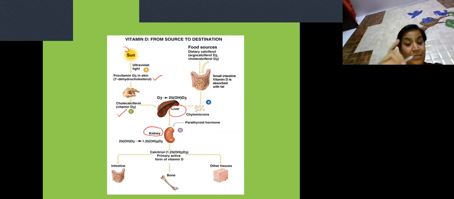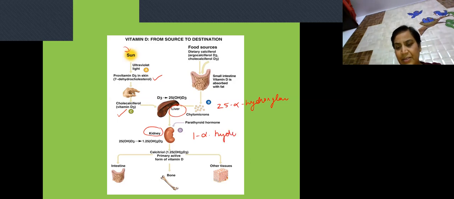So the enzyme in the liver is 25 alpha hydroxylase, and in the kidney it is 1 alpha hydroxylase. And their metabolism is regulated by two hormones, PTH and calcitonin.